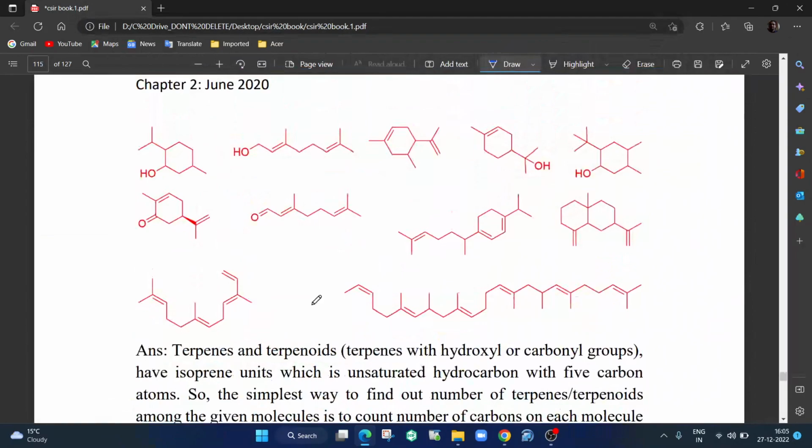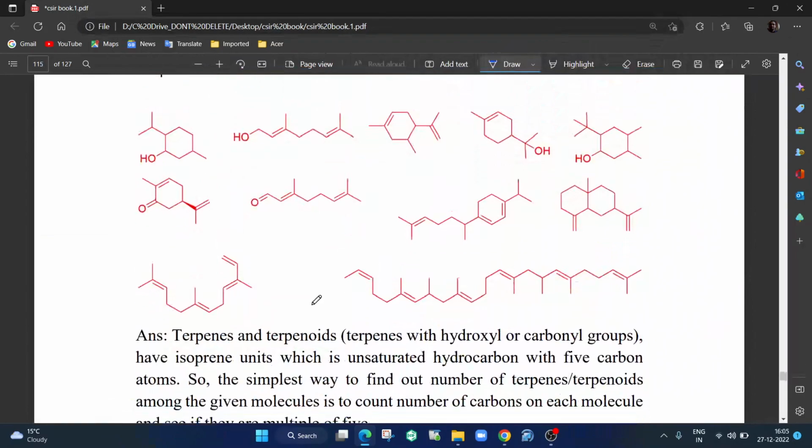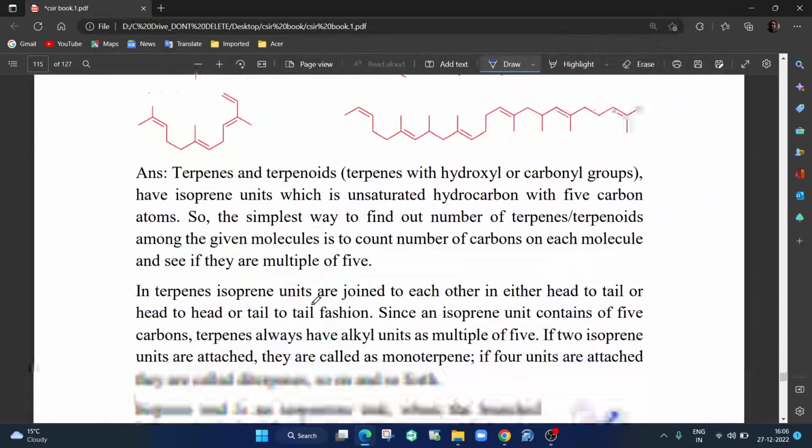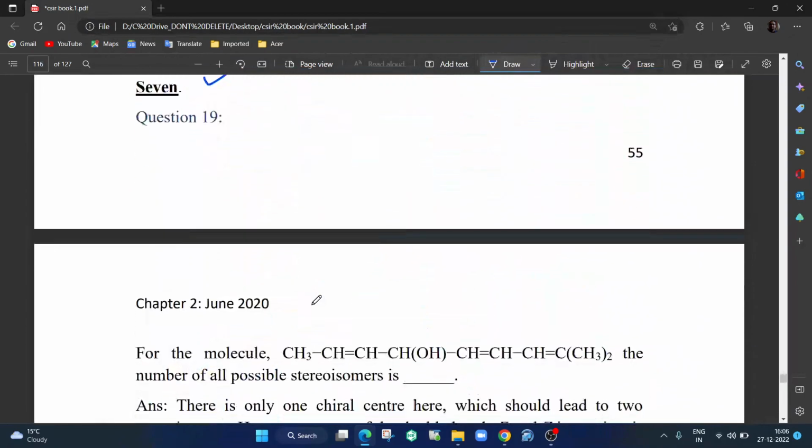multiples of 5. And terpenes are basically carbon and hydrogen. Terpenoids have oxygen in them. Okay, so generally hydroxyl or ketones kind of stuff.